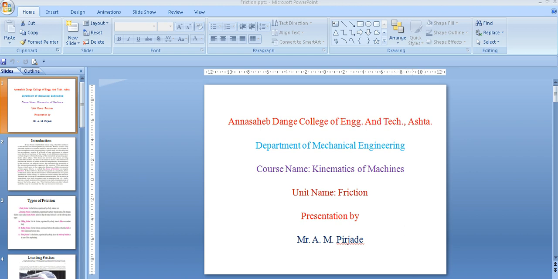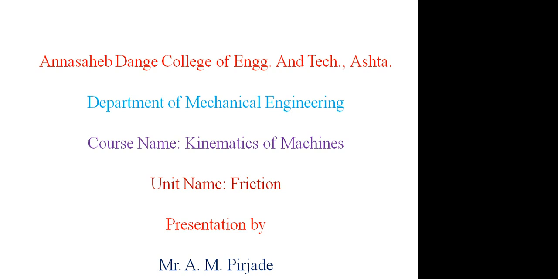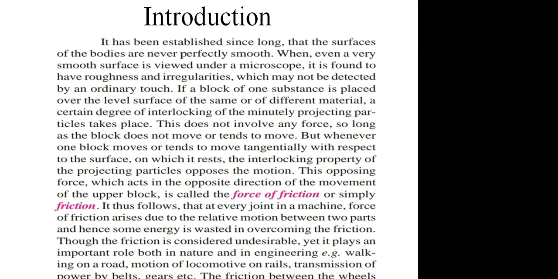Let us see unit number 6, that is friction. Now, if you see the surfaces of different bodies, they are never perfectly smooth. Even if you see a smooth surface under the microscope, you will find some roughness or irregularities.